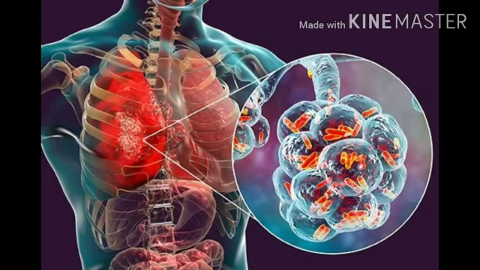Then you have a disease spread by bacteria, that is pneumonia, which is a disease related to your lungs. And over here, the disease is spread by droplets in the air from the infected person. For this, you need to have proper vaccination and avoid contact with such persons who are suffering from that disease. The person who is suffering from that particular disease, you need to wear a mask.